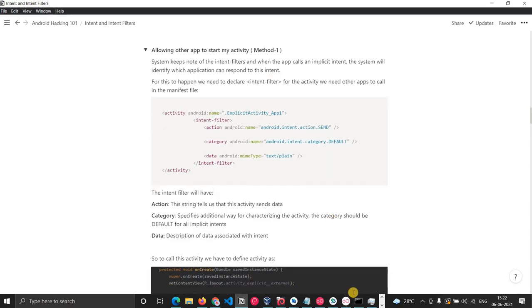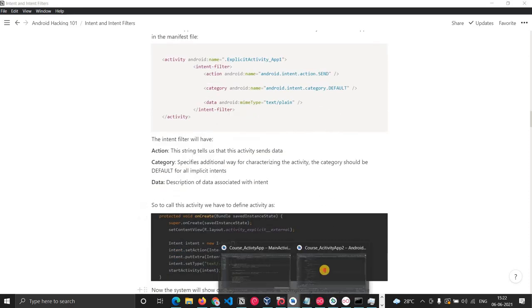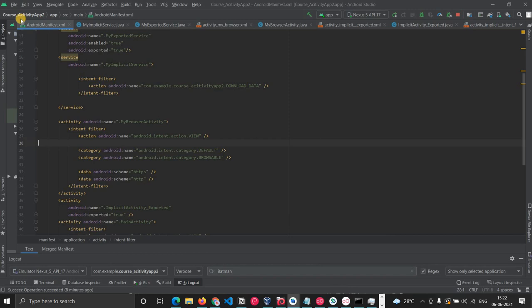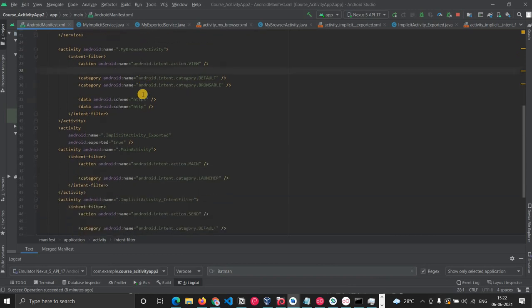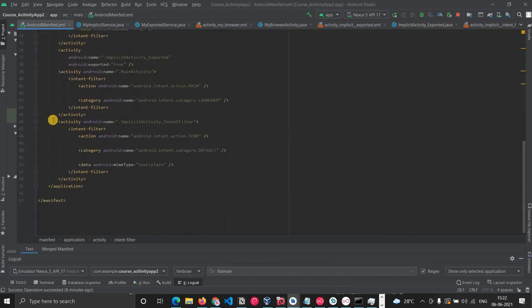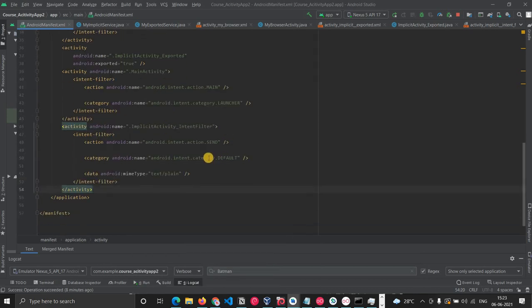Now we'll look at that application. In this course activity app2, if you go to the manifest, see, this is the activity. It will react to the action send. Let me zoom in more. The name is default, the category is default, and the MIME type should be text plain.